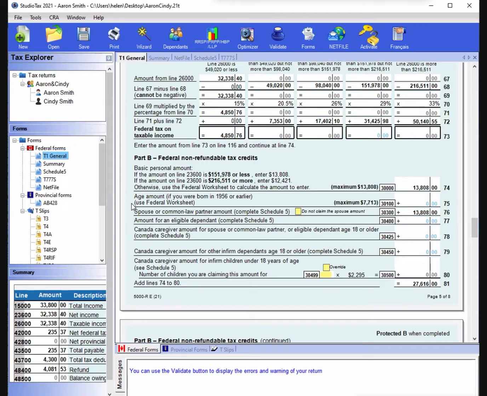Then line 76 is the spouse and common law partner amount. I want to talk about this one, line 76. It's on page 9, called spouse and common law partner.